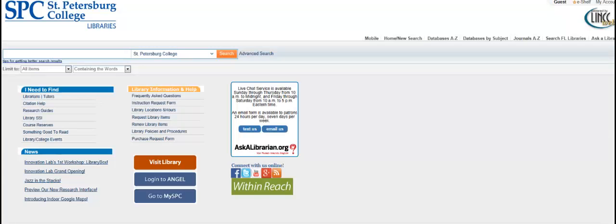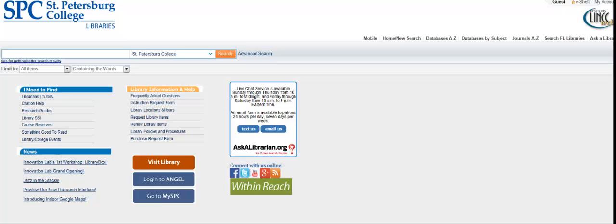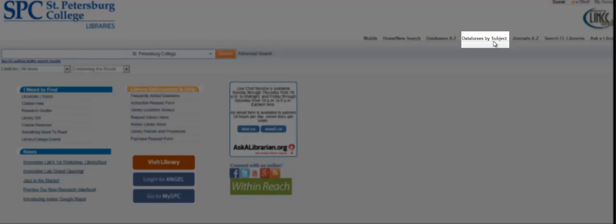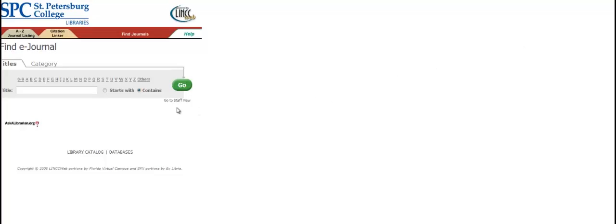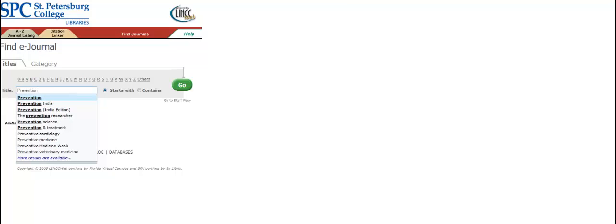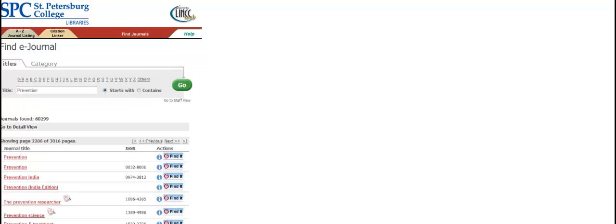The other way to navigate to a resource is if you know the specific title of a work. The easiest way of doing this is to start at the library homepage. Instead of clicking on the databases by subject category, instead click on the journal's A to Z column. In the search blank, you should enter the title or part of the title. In our example, we will look for the periodical Prevention. Once you hit go, you'll be given a list of the possible matches of the title. If you notice, the one we're looking for is the second journal.